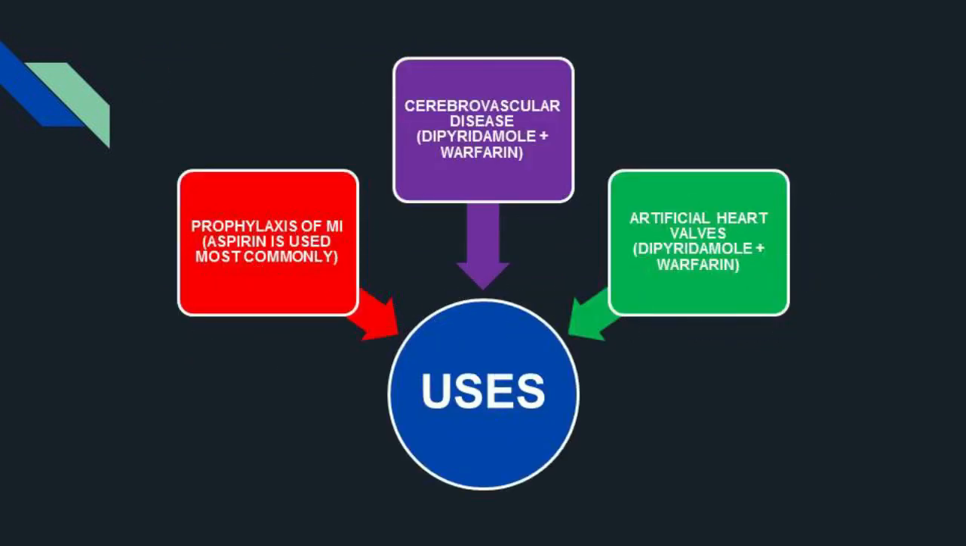Uses: prophylaxis of MI, aspirin is used most commonly. Cerebrovascular disease, dipyridamole plus warfarin. Artificial heart valves, dipyridamole plus warfarin.